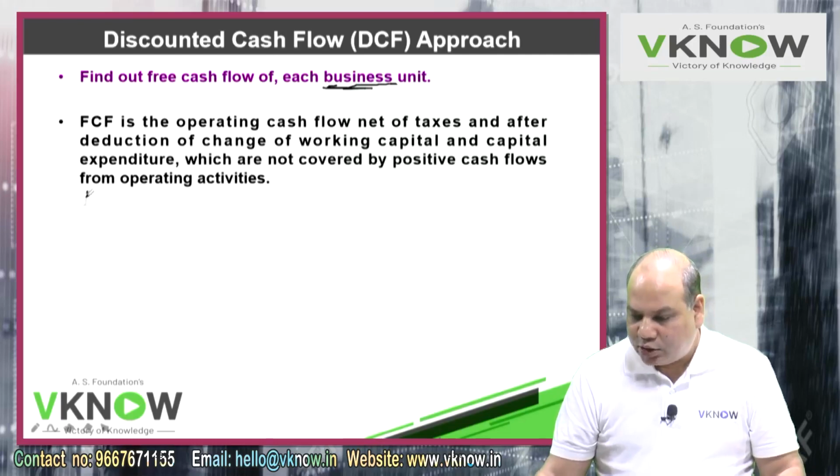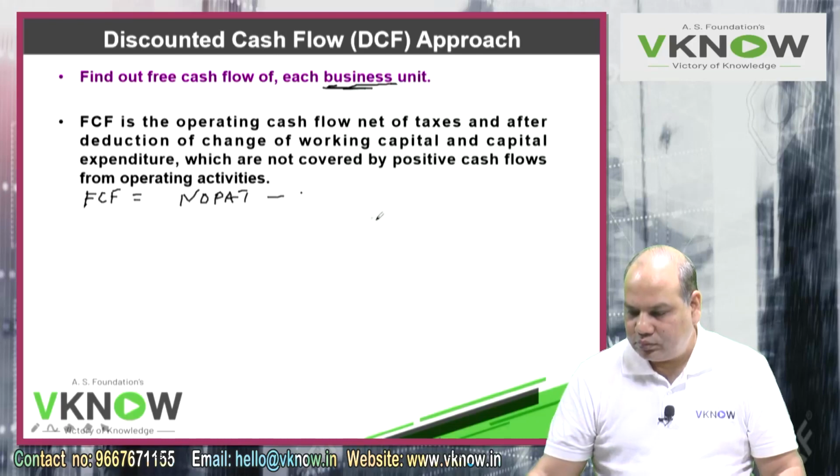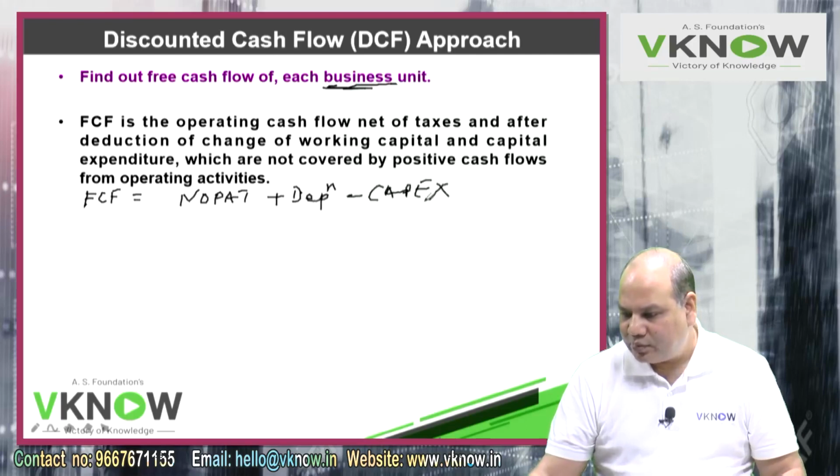So formula, write down here, free cash flow. What they are saying is net operating profit after tax, minus, or first I will add depreciation to remove the effect of non-cash expenditure, and then minus capex.